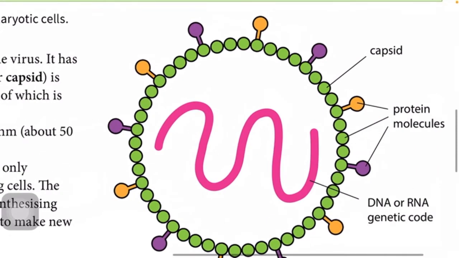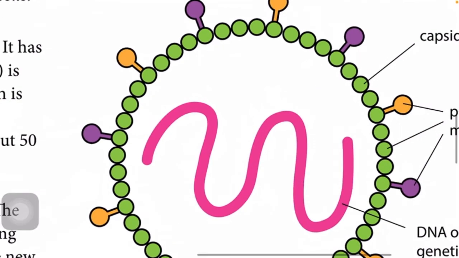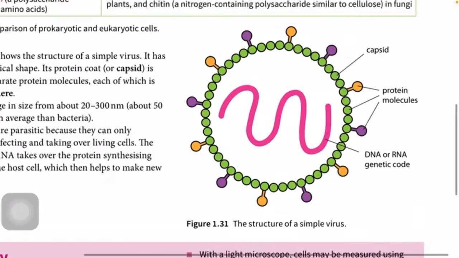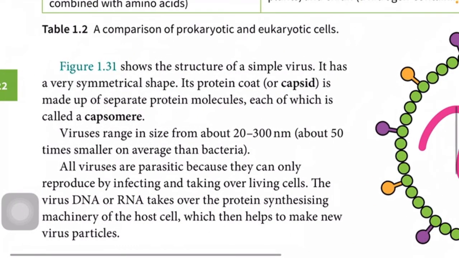So yeah, this DNA will be transcribed to make the proteins. Those proteins then will do the work for the virus, and it will also replicate to make more viruses by using its host's replication machinery. Like the DNA will use the ribosomes and the enzymes of the host cell. It doesn't contain anything itself, so they are really pathogenic. Okay, so you will learn in great detail in a later chapter, but for now this much is enough.